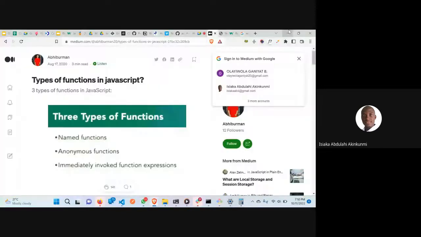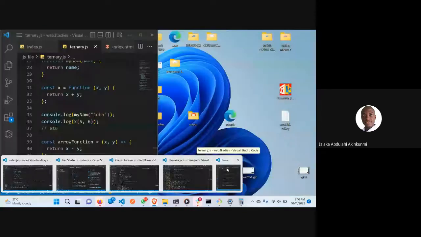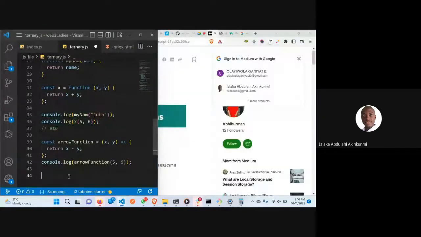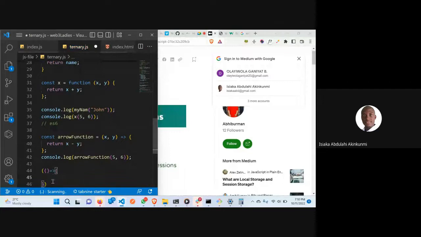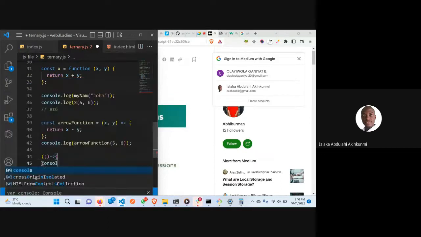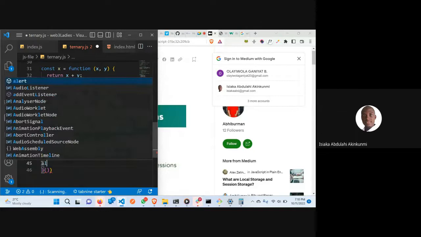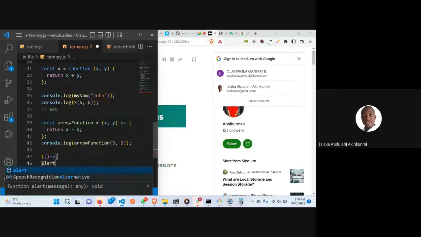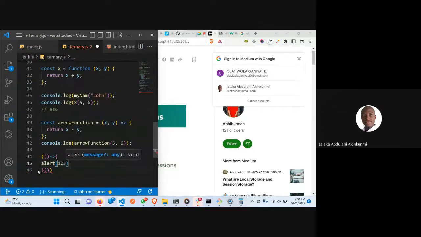No, this is another project. Our immediately invoked function is like this. If I call this function now, I think yeah, this is what is called an immediately invoked function, if I'm not mistaken, it's been a while. If I do alert 1 2 3, this is not correct. I can also see it.